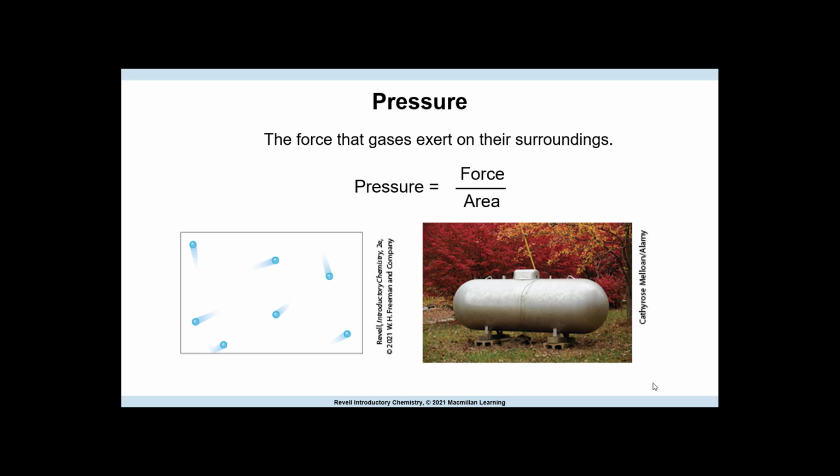With a container like this rural propane tank, the gas inside the tank exerts a pressure that pushes out on the walls of the tank. At the same time, the air outside the tank is exerting a pressure that pushes in on the walls of the tank. So there's pressure on the outside, there's pressure on the inside. We actually have pressure on us from the atmospheric particles in the air. We don't feel it, except for when our ears pop. Like when you're trying to get out of an airplane, that's when we deal with an imbalance of pressure from inside and out on the outside of us. And by us trying to pop our ears, we're trying to get that balance again. That's the only time you're really aware of it.